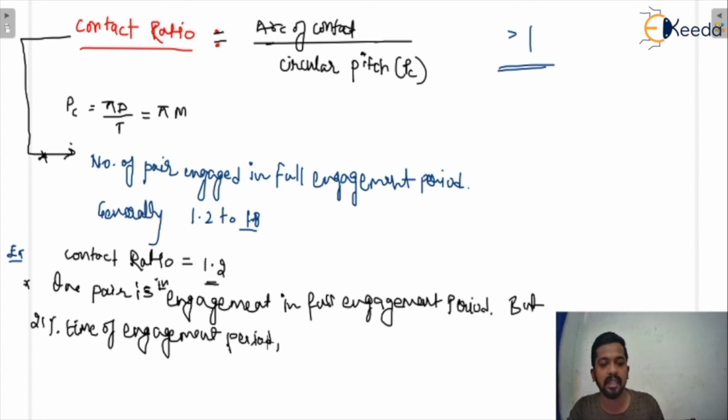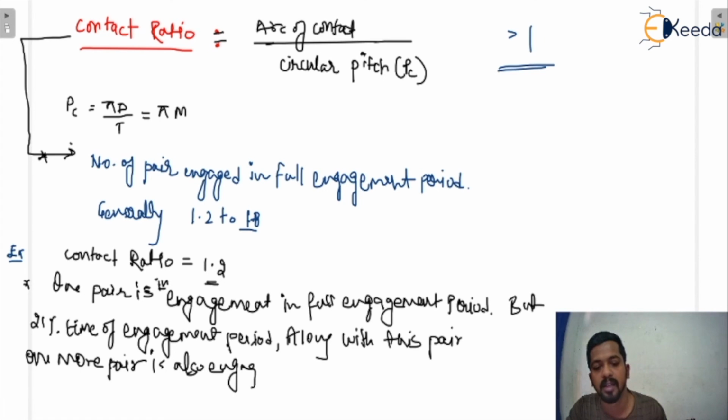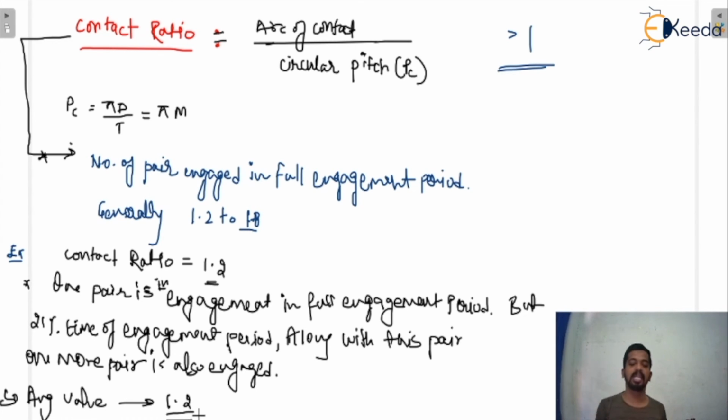So the average value of the contact ratio comes out to be 1.2.